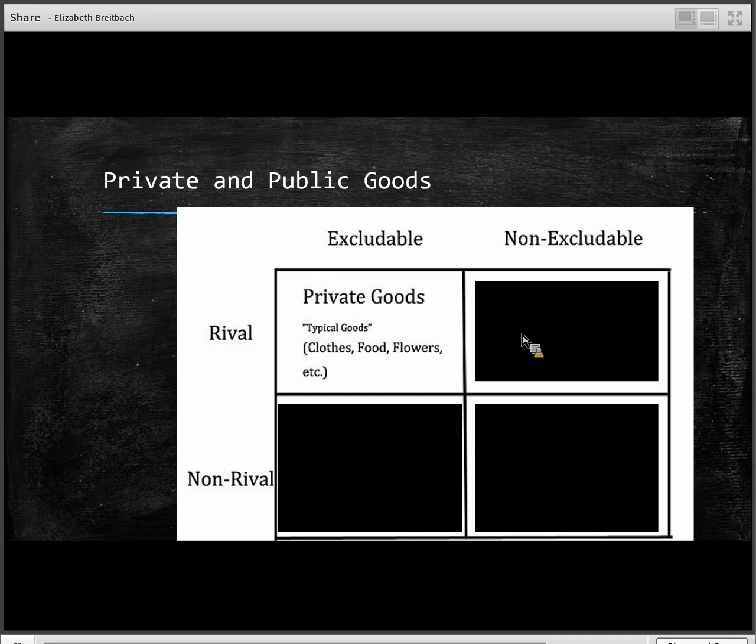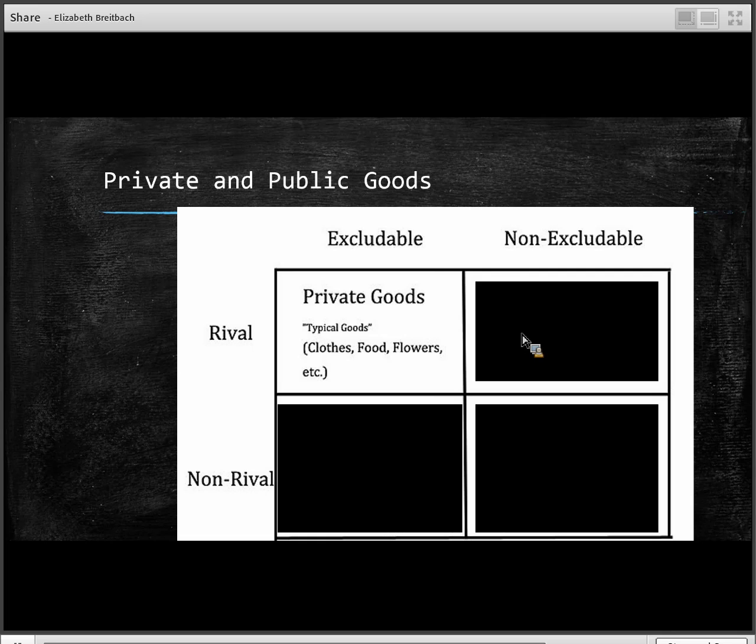It's also excludable. If you don't pay for the pizza, then nobody's going to let you eat the pizza. And so it's a very private good. Clothing, food, flowers, etc. And you can probably think of a lot of examples that are excludable.